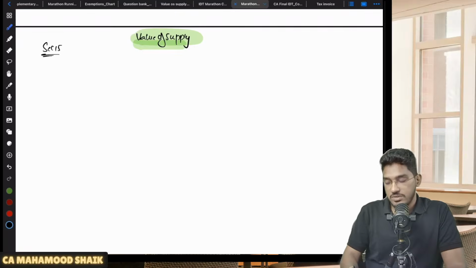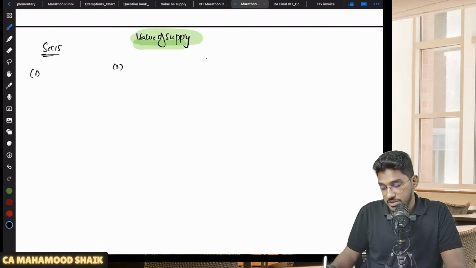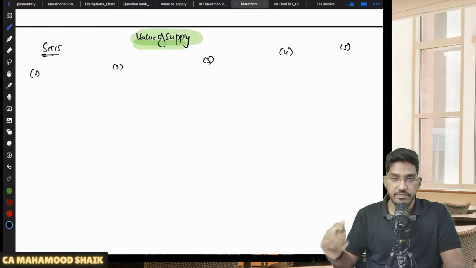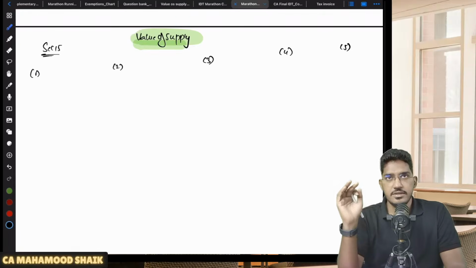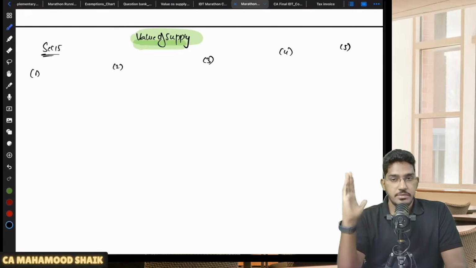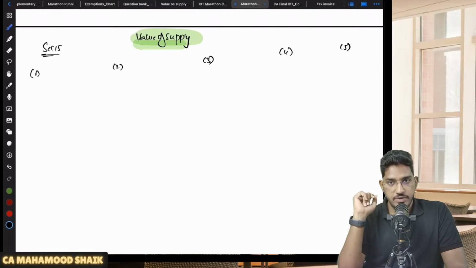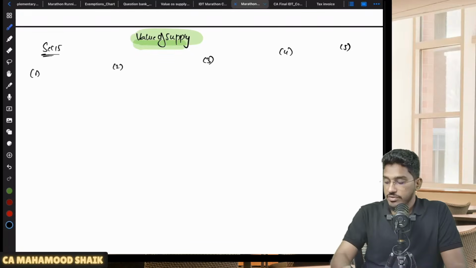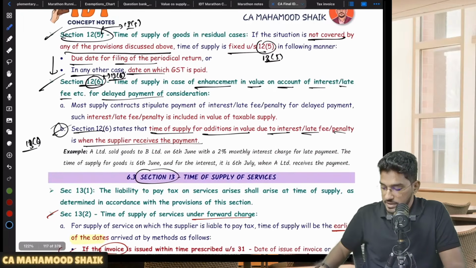So let me give you the overall structure now. What is the structure of section number 15? We have 5 subsections: 15 subsection 1, 15 subsection 2, 15 subsection 3, 15 subsection 4, and then 15 subsection 5. Understanding this structure of section number 15 is very, very important, because that will add more conceptual clarity. So section 15 is divided into 5 subsections. What does each subsection say?